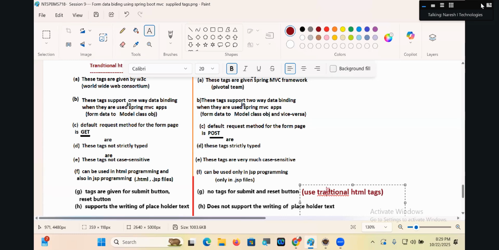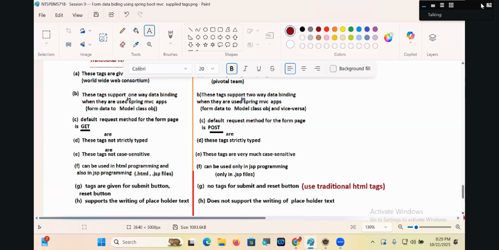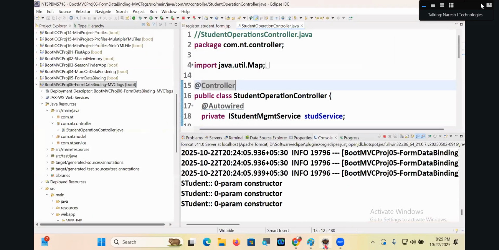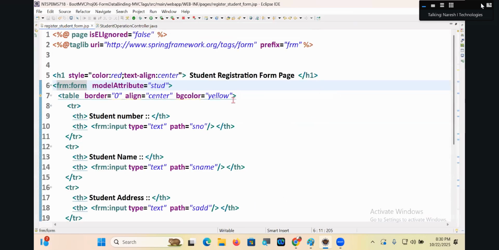Traditional HTML supports writing placeholders. Placeholder text, or nothing is there in the background, and a watermark kind of value will come in the text box. That is possible, but here it is not possible, because there is no attribute at all. Check it out: is placeholder there or not there?